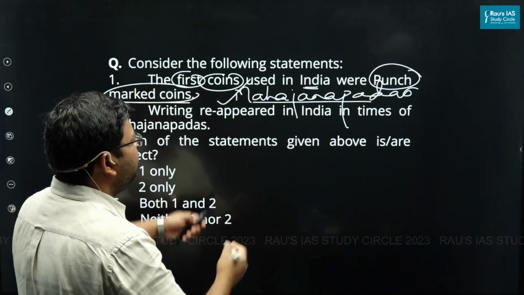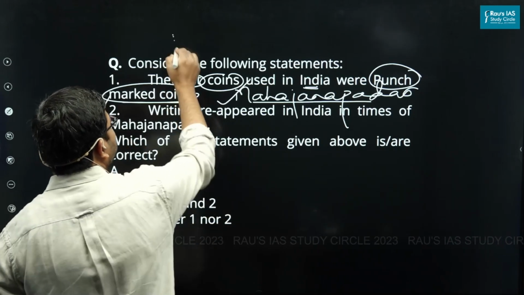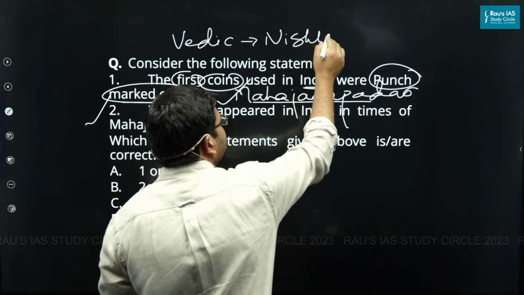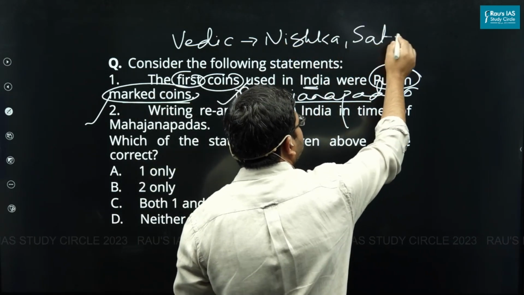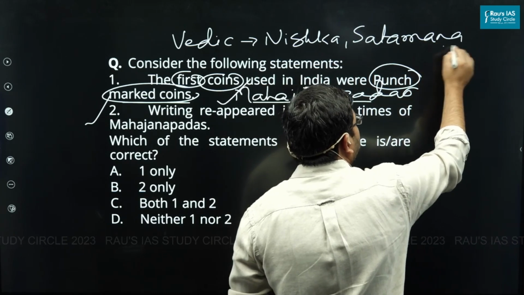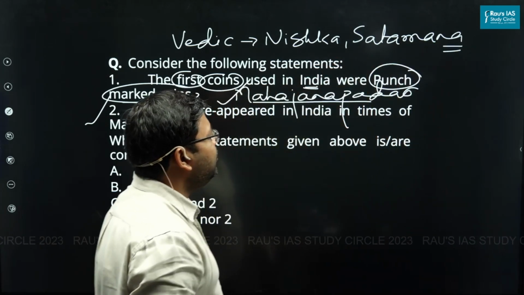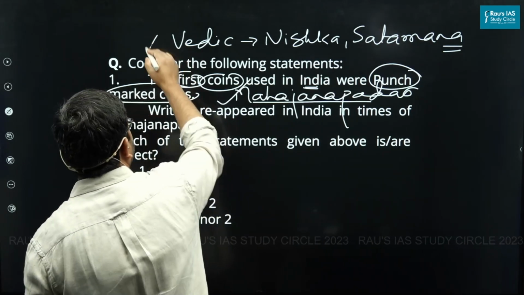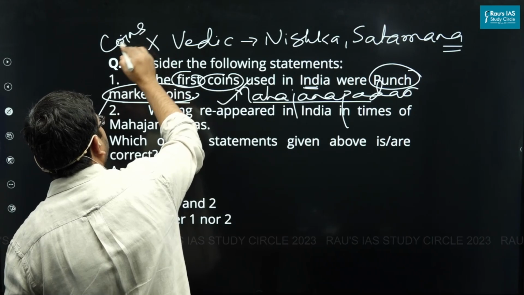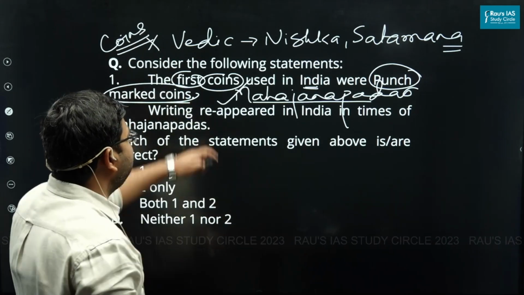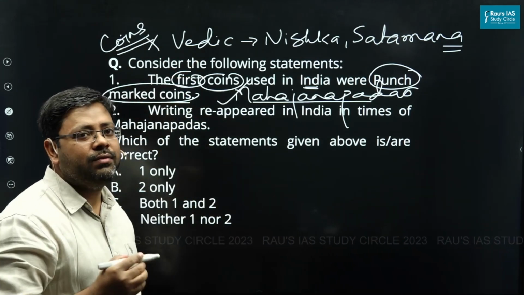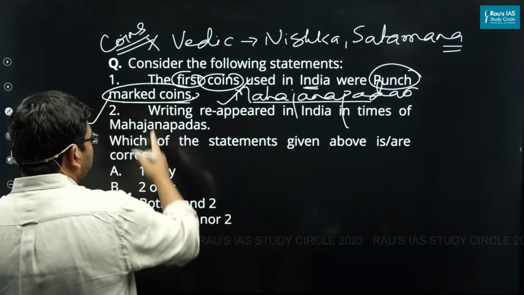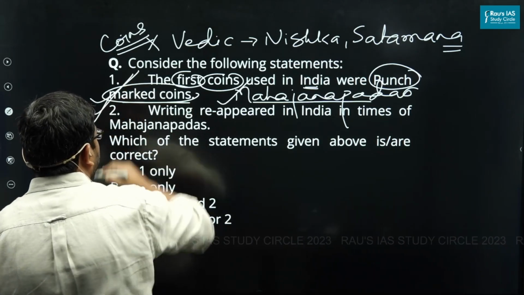Now, additional information that we can have here is that in the Vedic age, we get the reference of Nishka and Satmana. Nishka and Satmana were also used for transaction, and they were coin-like objects, but they were not proper coins. So basically, there were no proper coins used in the Vedic age. The coins were used for the first time in the age of Mahajanapadas, and they were the punch mark coin. So the first statement is correct.